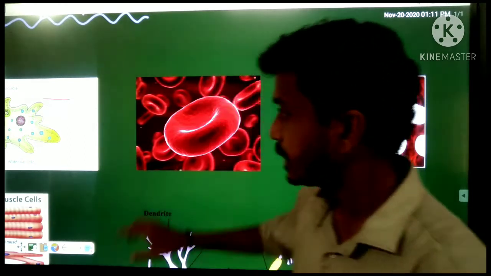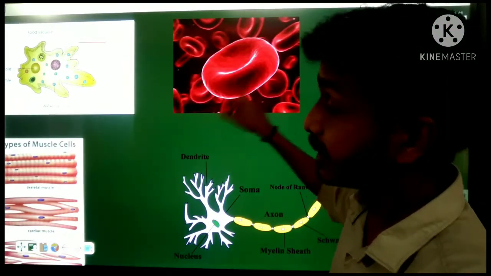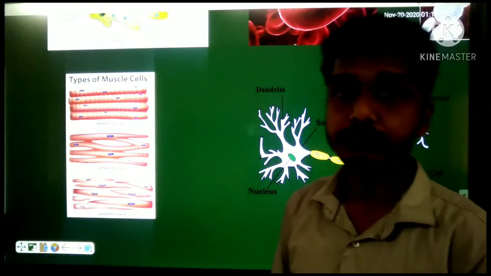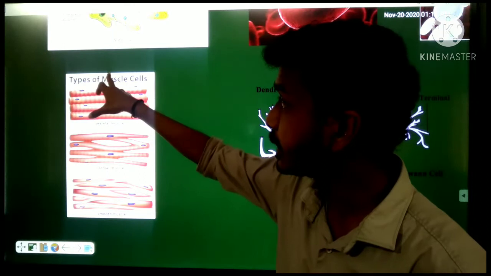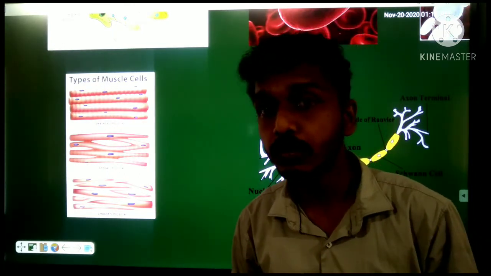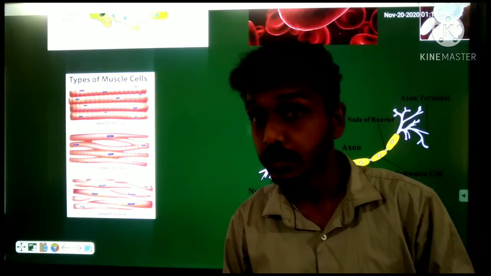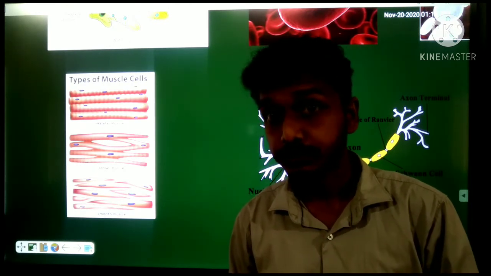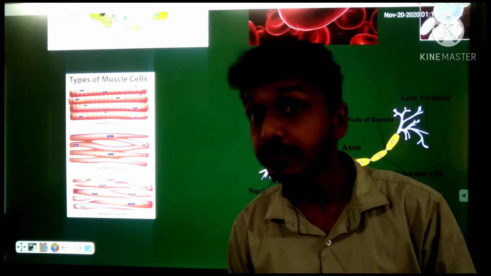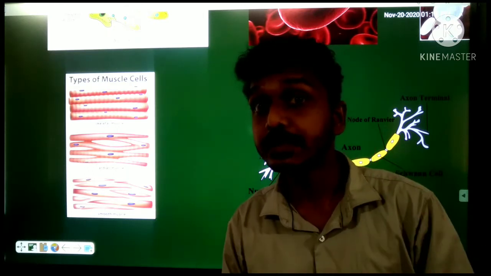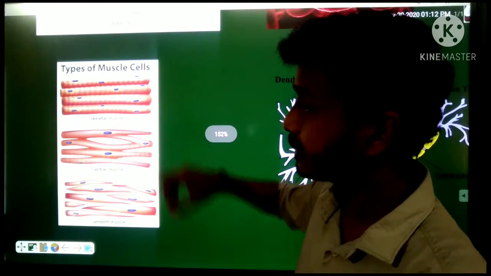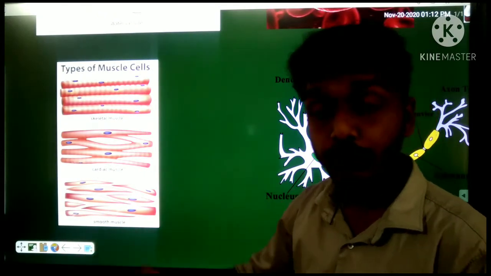Now, our blood cells are the cells in the human body. At the same time we have muscle cells in our body. In the human body we have different types of cells to perform our own functions, and those cells are different in their shape. Here you can find our muscle cells. We have types of muscle cells, my dear.